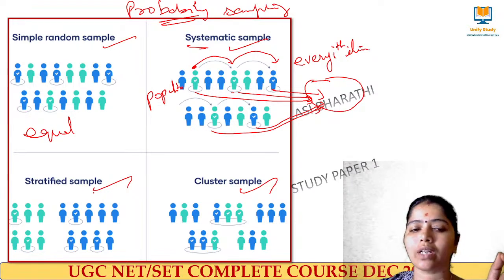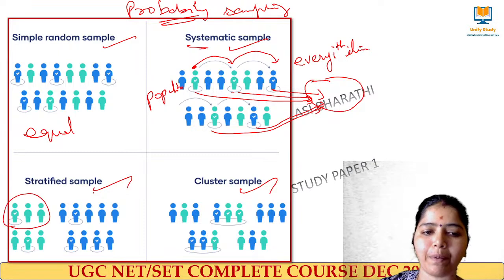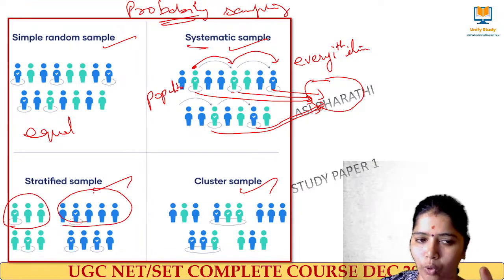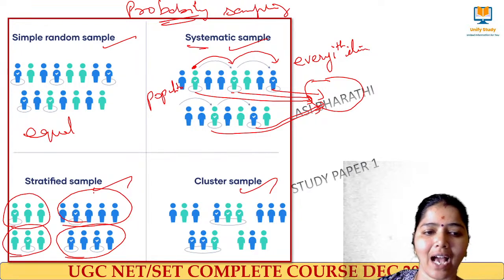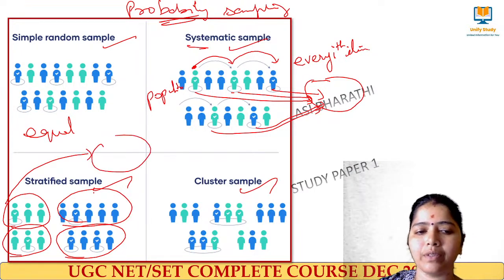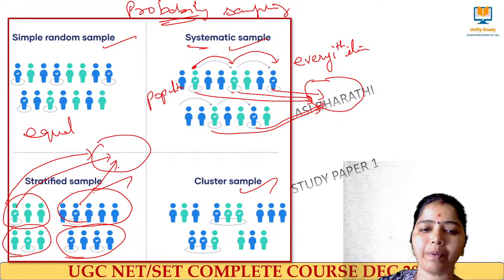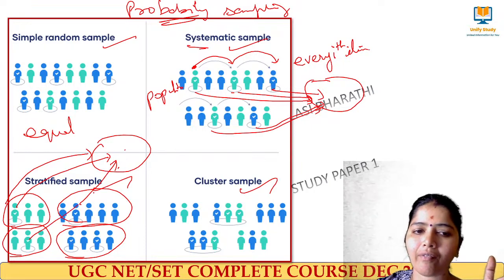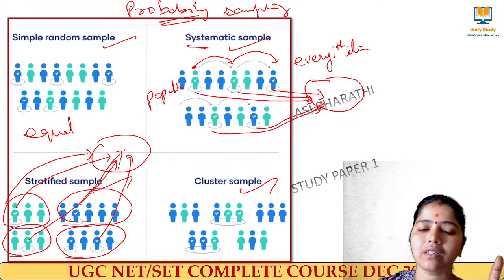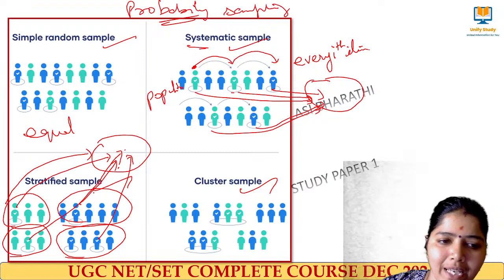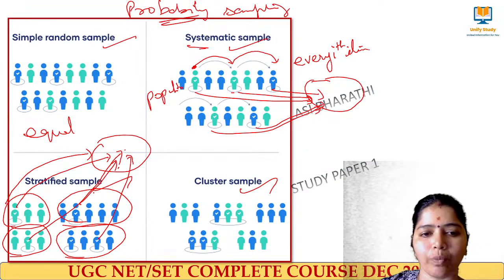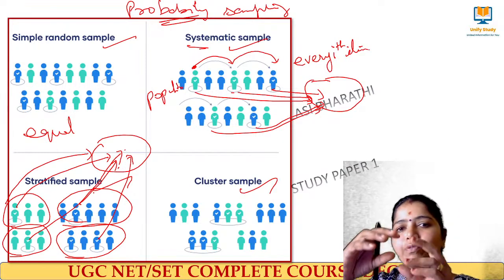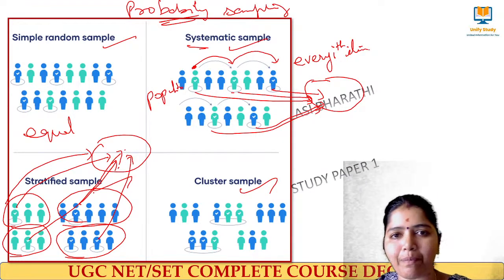Stratified sampling means, see here, a group of people have been aligned, all belonging to the same category. From that category I'll be selecting a sample. So in this sample, these people will be there, this blue will be there, these two people will be there, and this one will be there. Am I clear? Yes, clear? Here everyone is homogeneous in nature within a group. But outside the group, everyone will be different. Here he will be male, female, male, female.